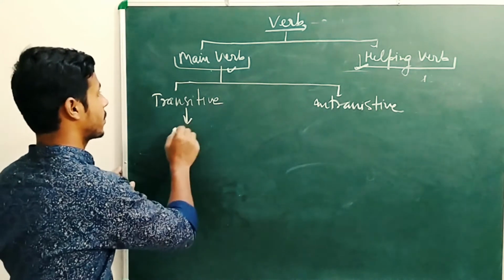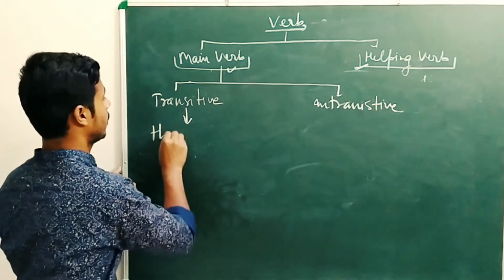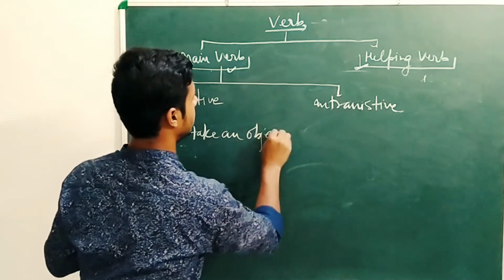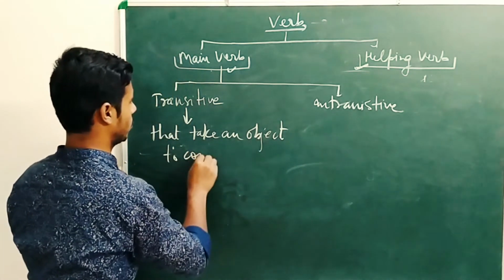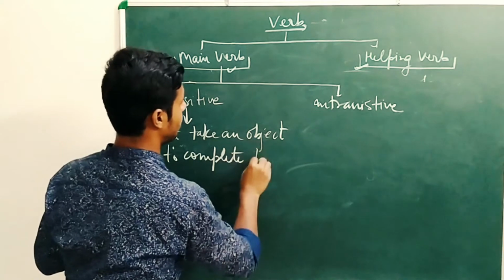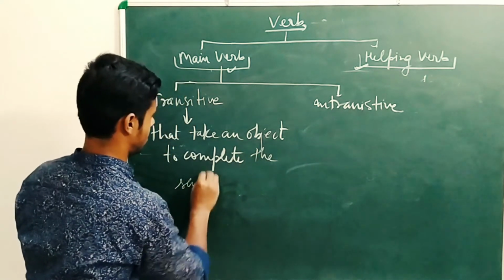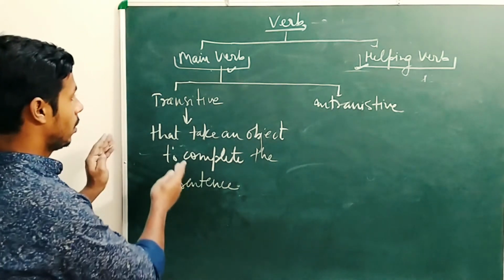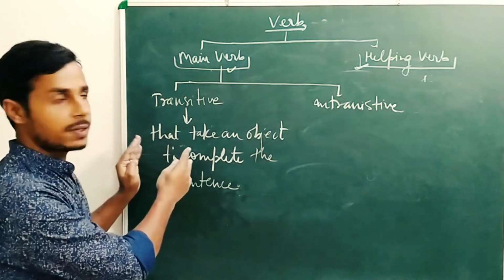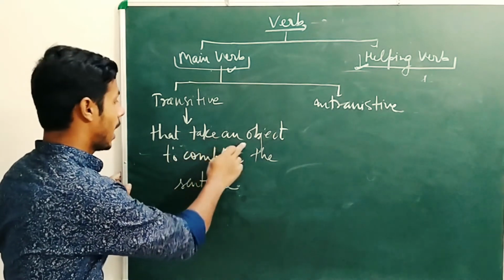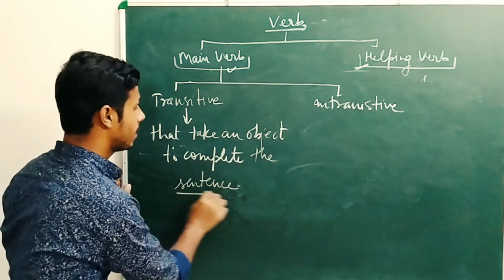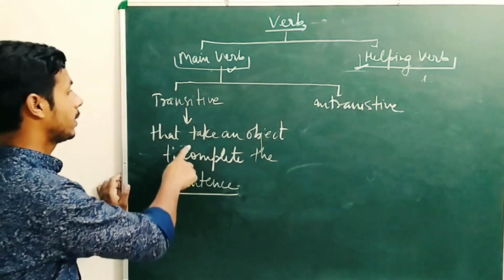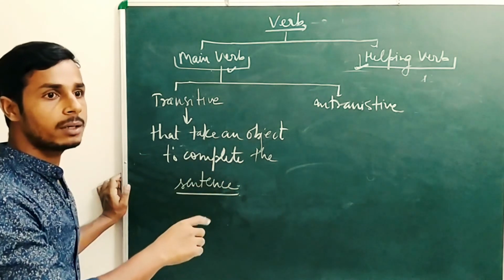So transitive verbs are the verbs that take an object to complete the sentence. Look carefully at the sentence. Remember it: transitive verbs are the verbs that take an object to complete the sentence.